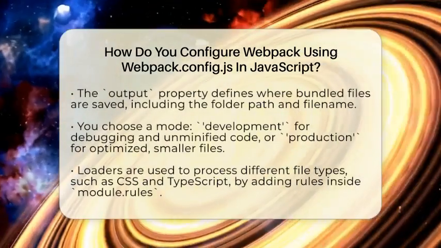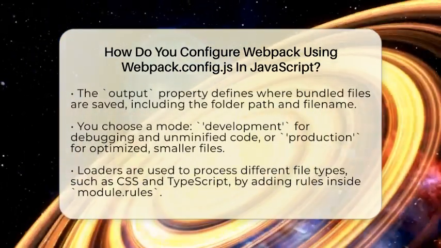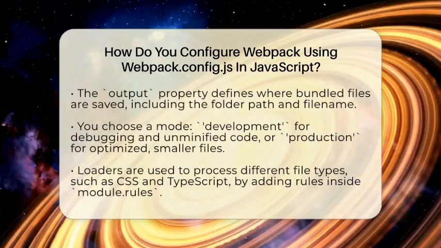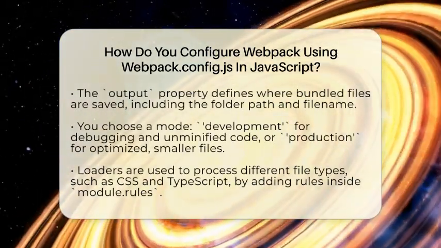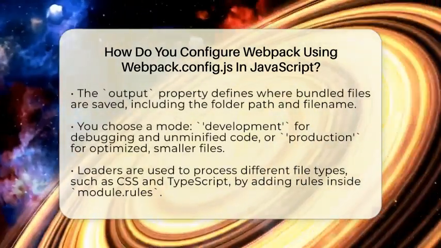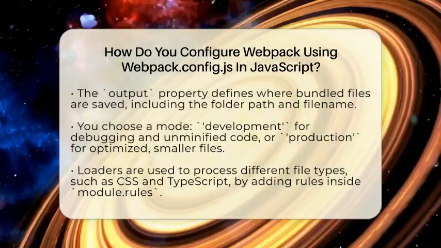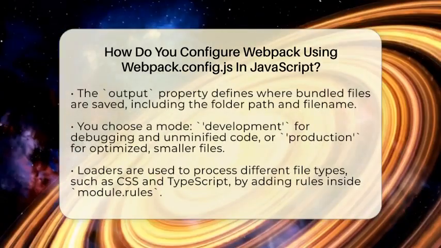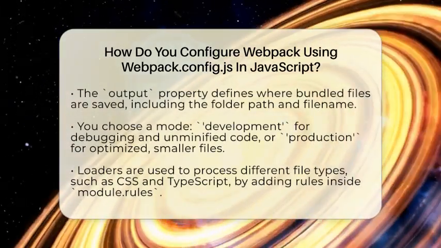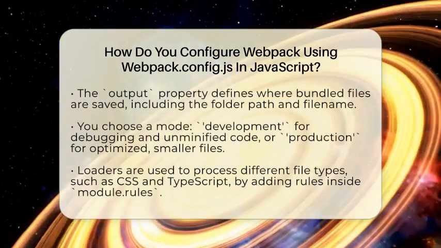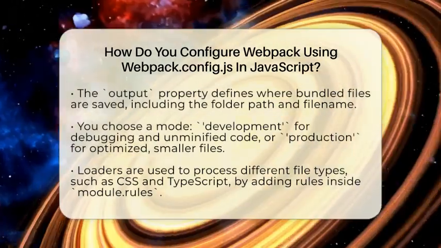Next, you define the output. This is where Webpack saves the bundled files. You set the path to a folder like dist, which is short for distribution, and give your bundle a name like bundle.js. To do this, you need to require the path module from Node.js and write output: path.resolve(__dirname, 'dist'), filename: 'bundle.js'. This way, Webpack knows exactly where to put your final file.